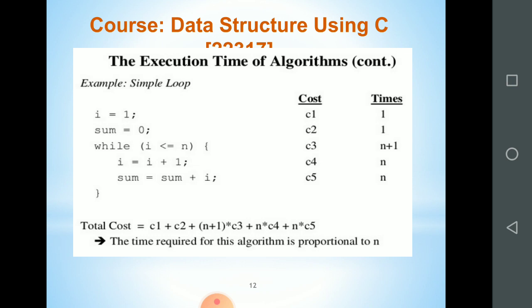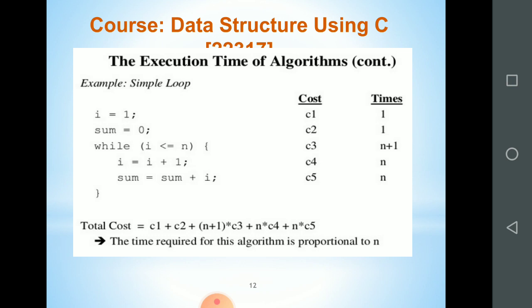So the total time complexity, you can look at the last one, is C1 plus C2 plus C3 into n plus 1 plus C4 into n plus C5 into n. This is the cost. Cost means the time to complete a single statement and the number of times the statement will execute.